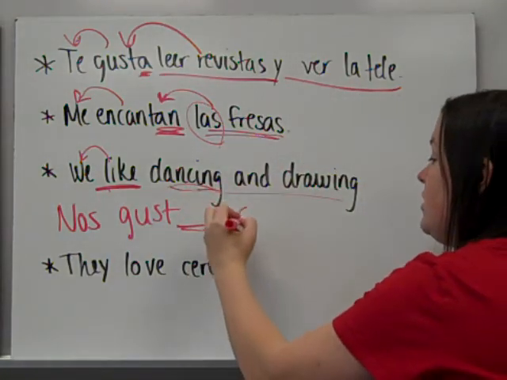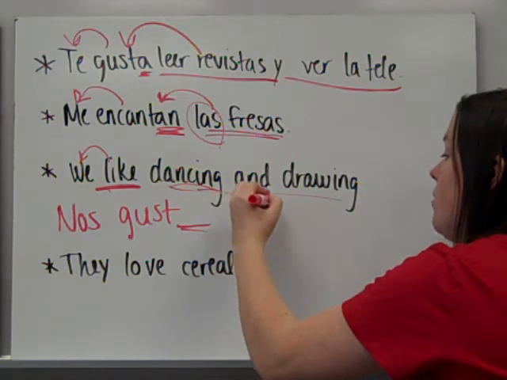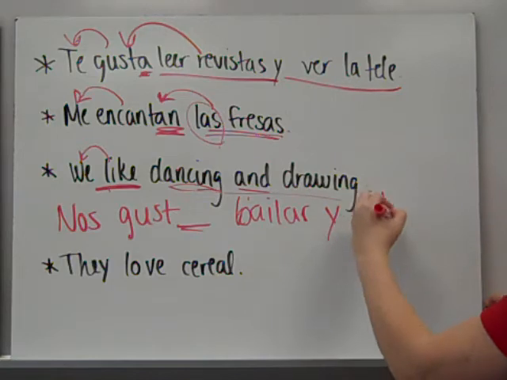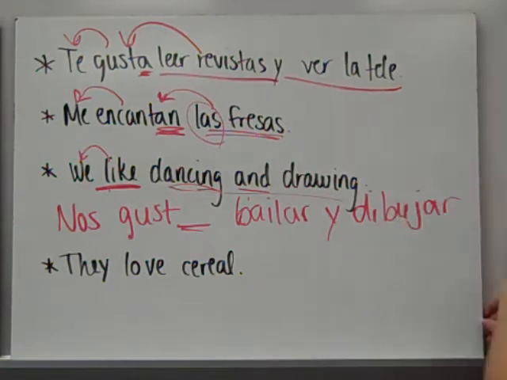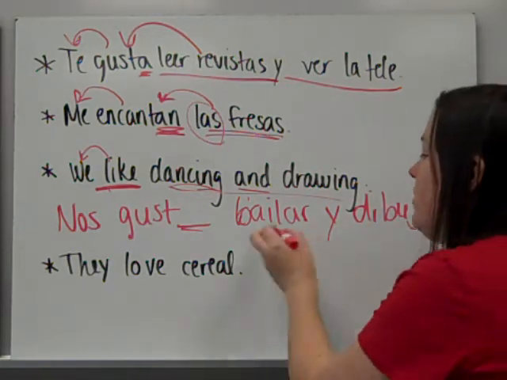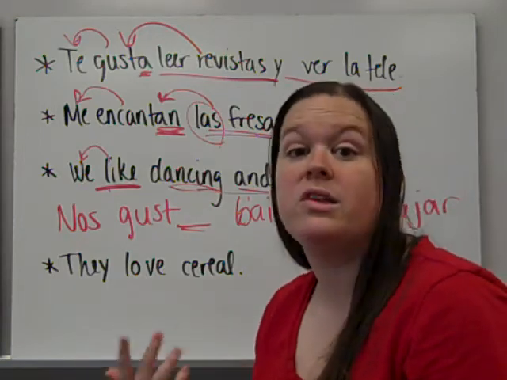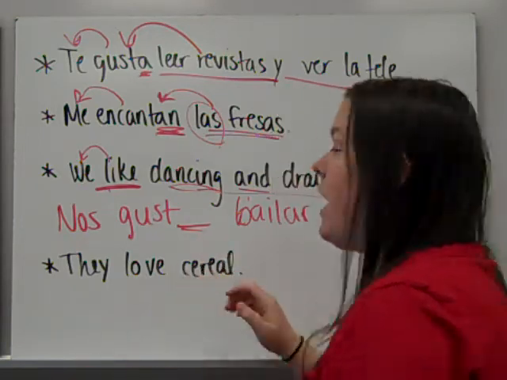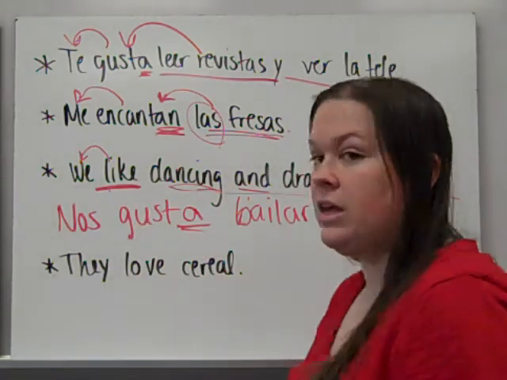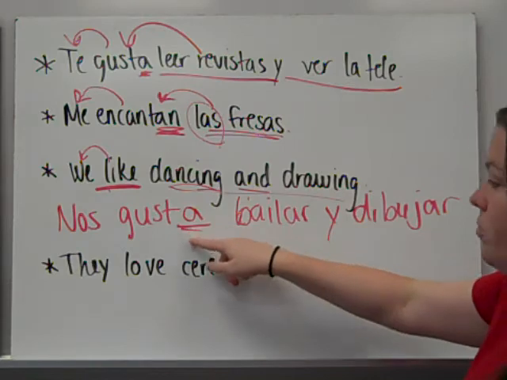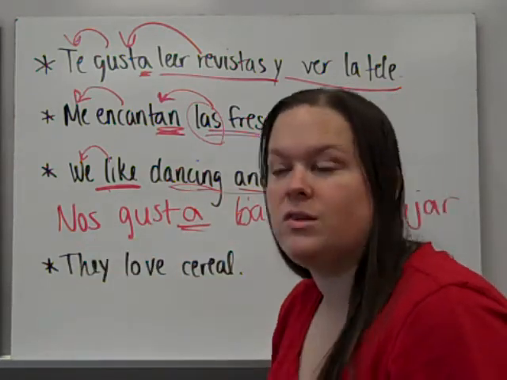Dancing, to dance is bailar. And drawing, dibujar. So even though there's more than one thing being liked, or that is pleasing to, since they're verbs, since they're actions, this will stay singular. It's not gustan, it's gusta. Dancing and drawing are pleasing to us.